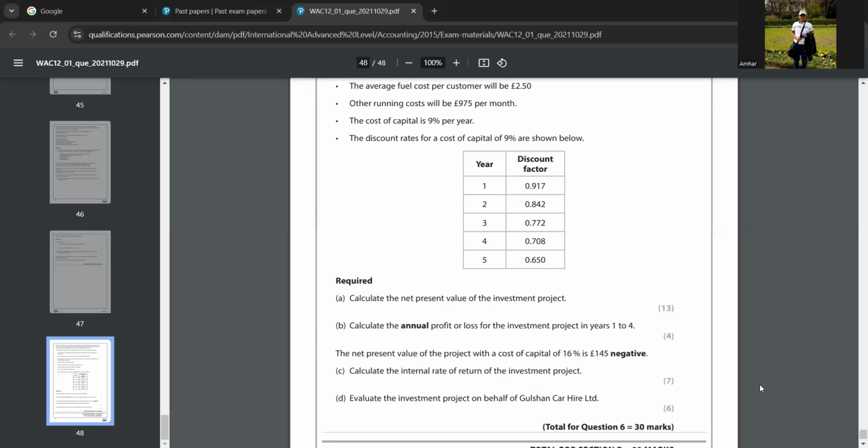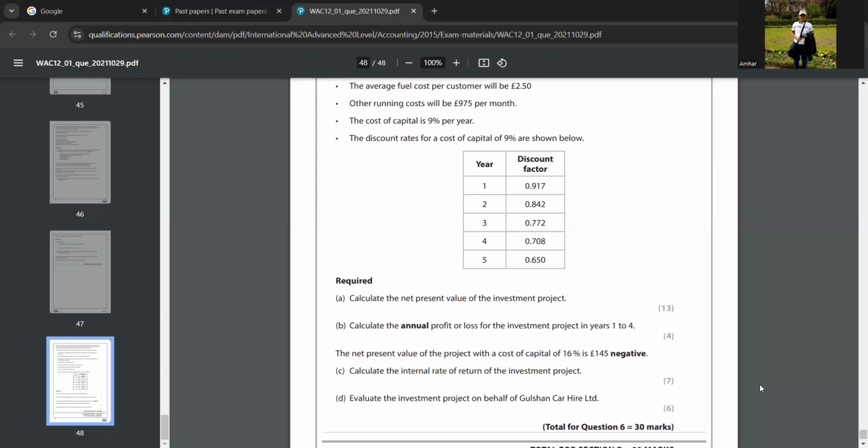Did you understand? Yeah, I understand. Okay, so against the project, you can tell Gulshan Car Hire Limited must not proceed forward with this project because all the figures are only estimates. We cannot say for certain that they will be correct. We can't make sure that they are correct because they are only predictions. And then you can tell there may be changes in future in competition, fuel costs, licensing arrangements, and all that. When competition increases, it will be hard for them to compete in that market. So you can tell like that.